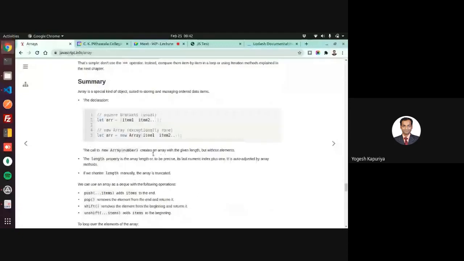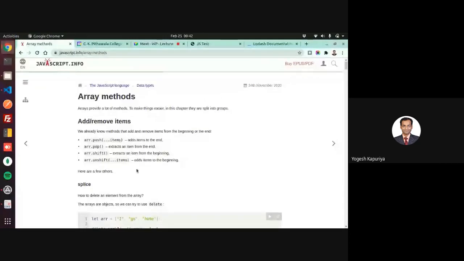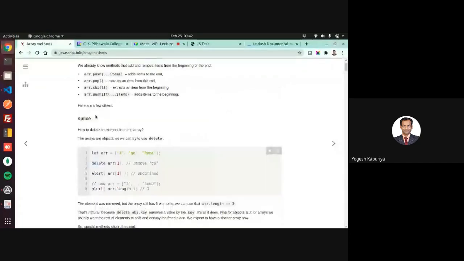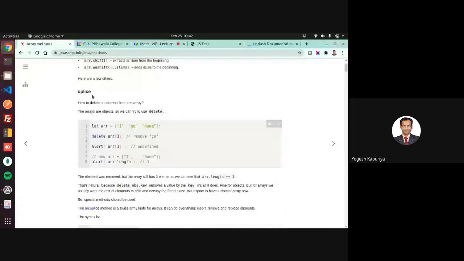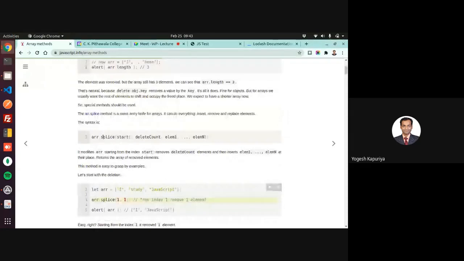Okay, so that was about the arrays. We have discussed push, pop, etc. But there is splice. Splice is mostly used for deleting an element. So you can simply say delete and then the second element. But you can also use the splice method.